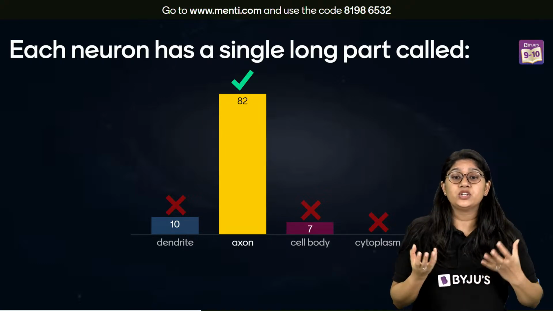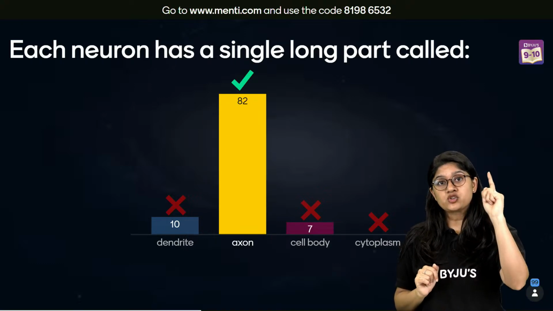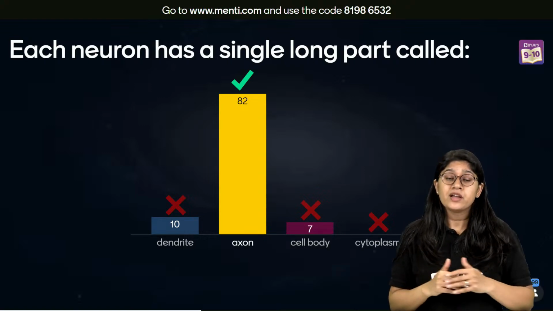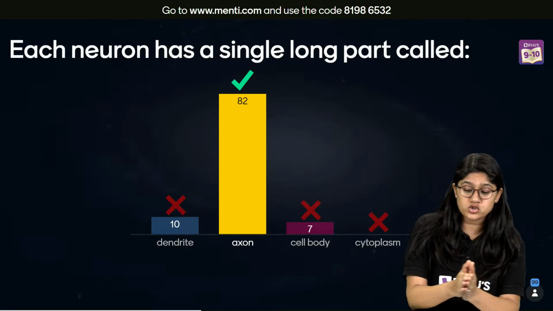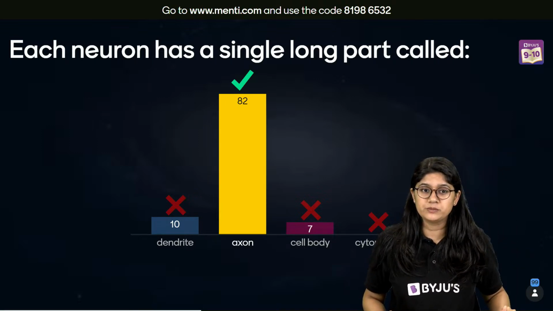The cell body has the nucleus and it is the center. From the dendrite, the information goes to the cell body. From the cell body, it goes to the axon. And from the axon it goes to the axon terminal.